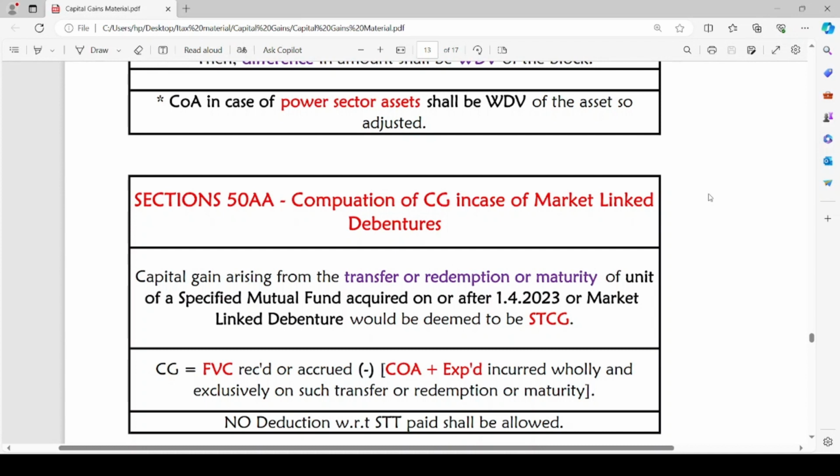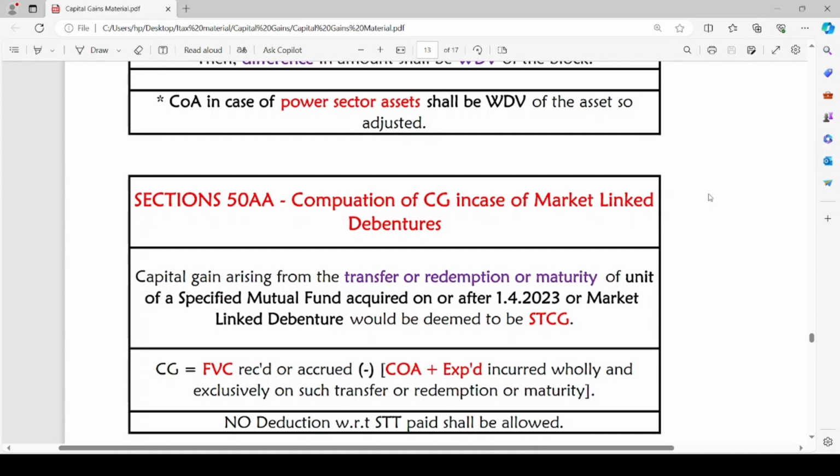And what is the value of such capital gain? How are we going to compute the capital gain amount? Capital gain is equal to FVC, full value of consideration received or accrued, minus cost of acquisition plus expenditure incurred wholly and exclusively on such transfer or redemption or maturity.